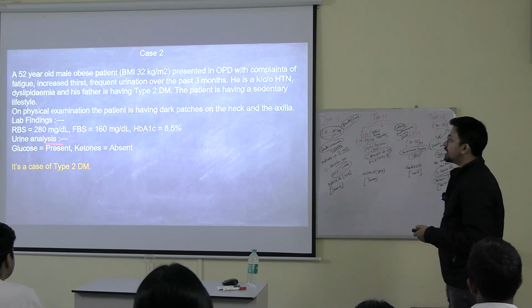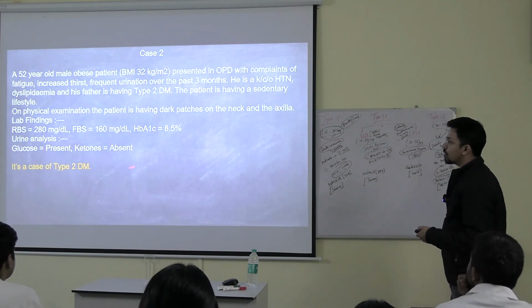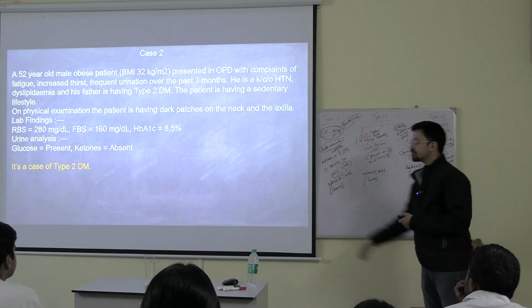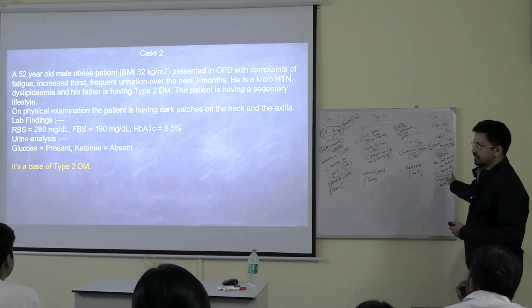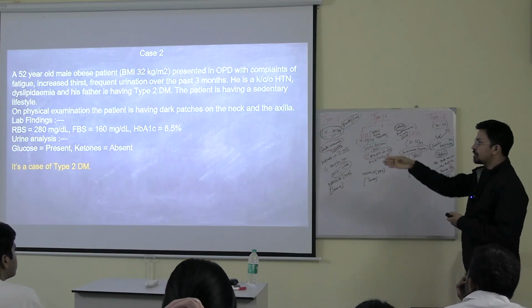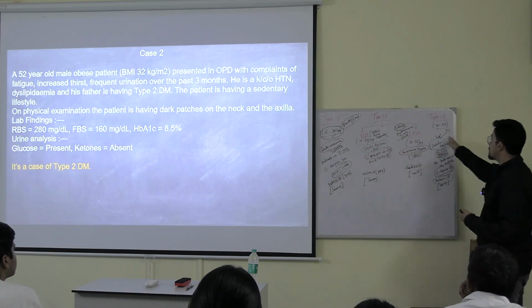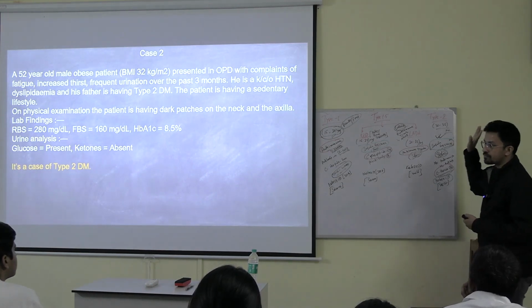Now, you did urine analysis, and you see the glucose is present and ketone bodies are absent. As soon as you see the ketones are absent, these two are ruled out. It can be only this or this. Now, among all the symptoms written over there, family history is present, dyslipidemia is present, acanthosis nigricans is present, which is pointing towards the diagnosis of type 2.